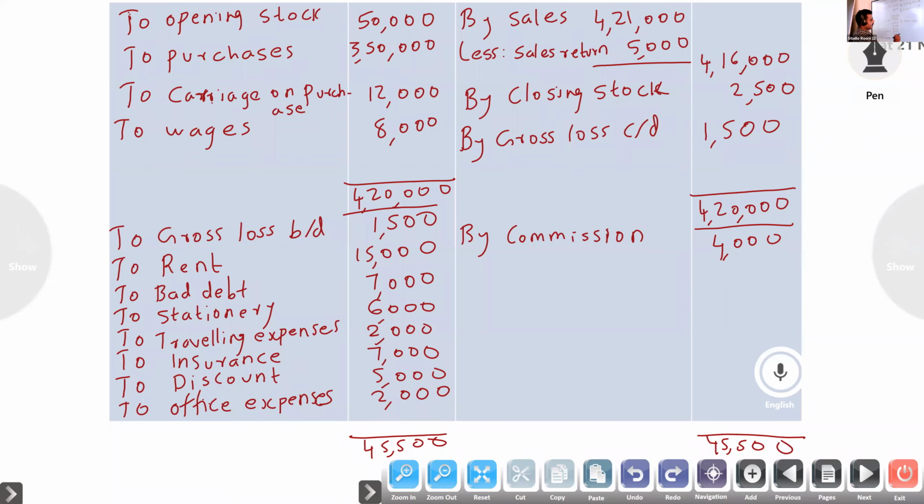So the balance we have to write by net loss transferred to capital, minus 4,000, we'll get 41,500.